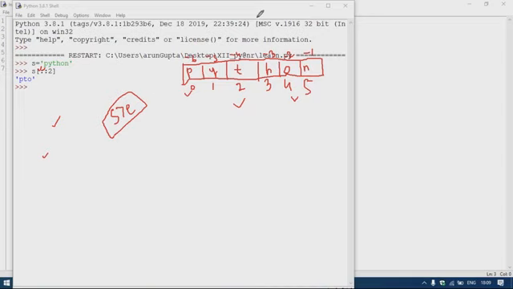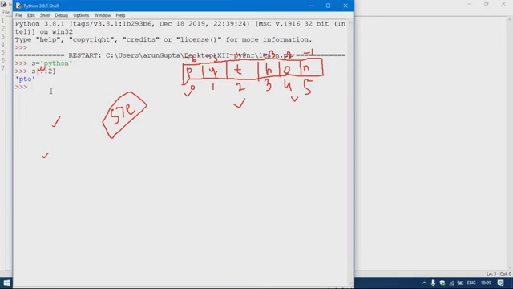Suppose I am taking s colon 1 colon 3, sorry, s[1::3].